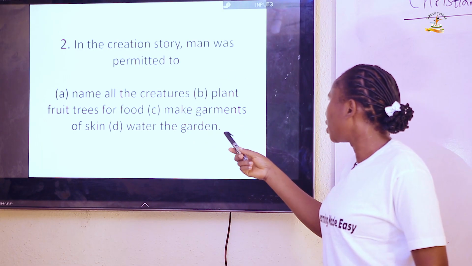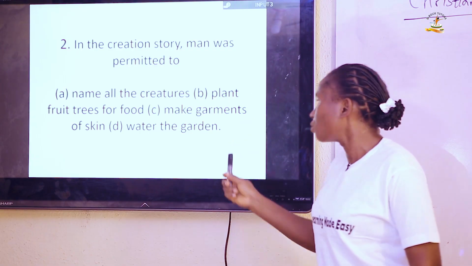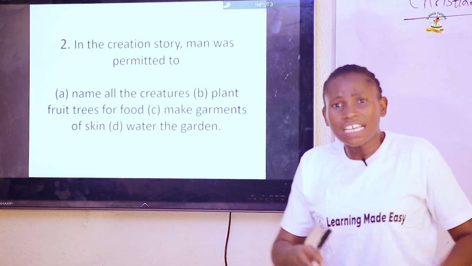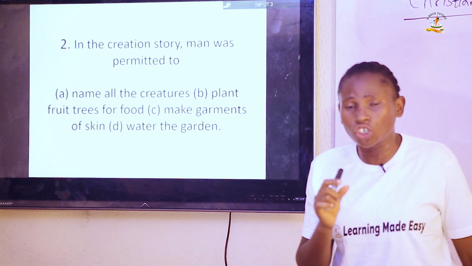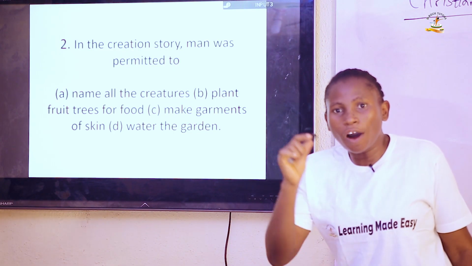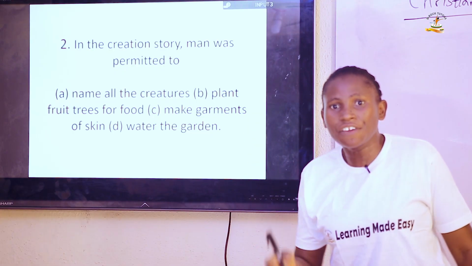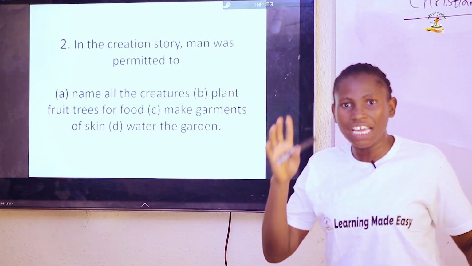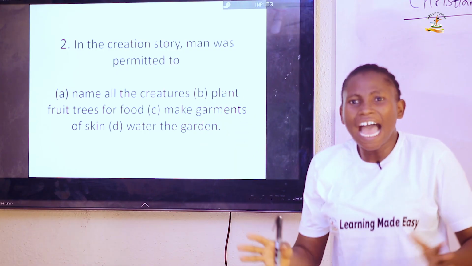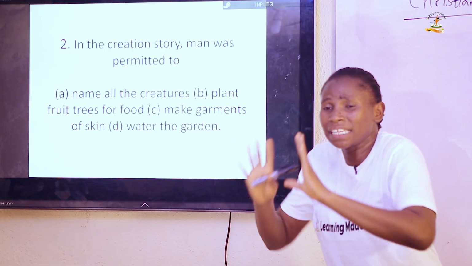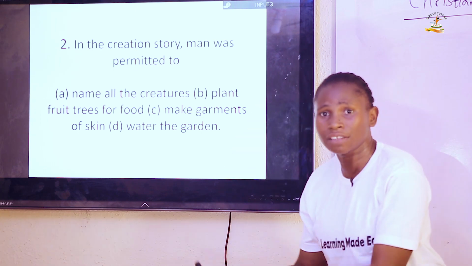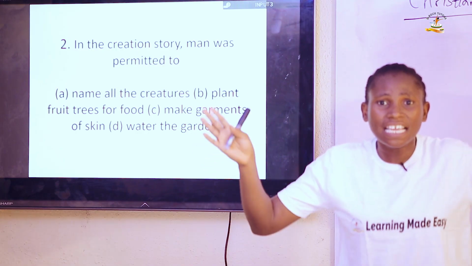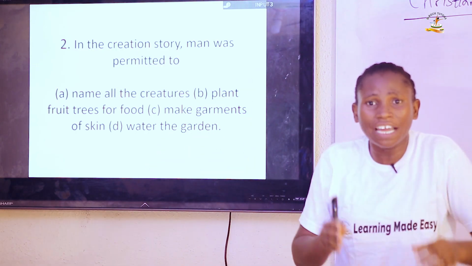Number 2 question. In the creation story, man was permitted to. Now, that creation story was talking about the formation of man. God formed man from the dust of the earth, and he breathed the breath of life into his nostrils. He made the Garden of Eden, and he had done so many things. The living creatures had already been there. The plants and the fruit-yielding trees had already been there.